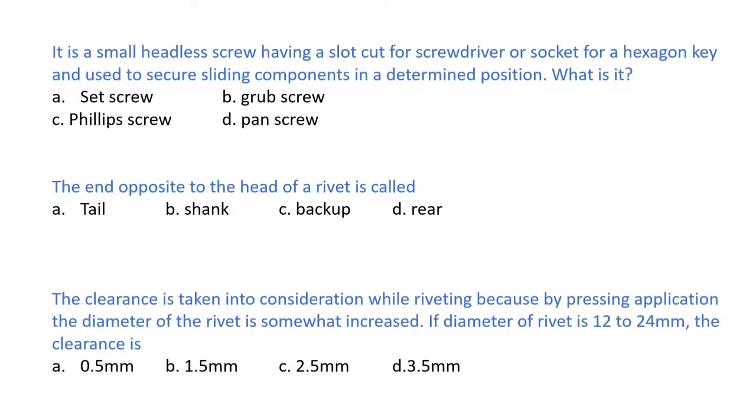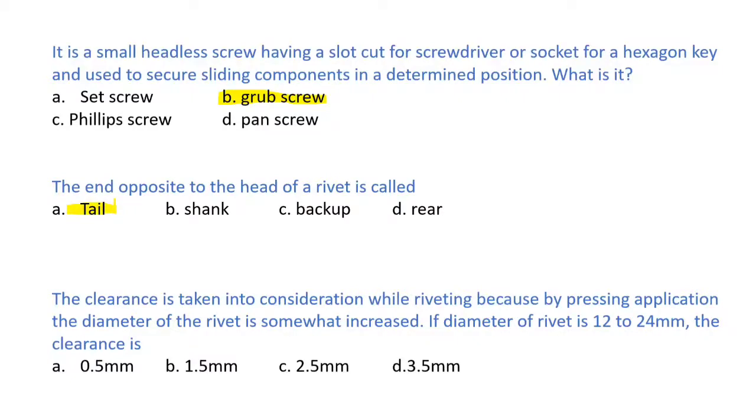Next question. It is a small headless screw having a slot cut for a screwdriver or socket for a hexagonal key and used to secure sliding components in a determined position. What is it? Options: set screw, grub screw, Phillips screw, and pan screw. The answer is grub screw. Next question. The end opposite to the head of a rivet is called: options tail, shank, backup, rear. The correct answer is tail.